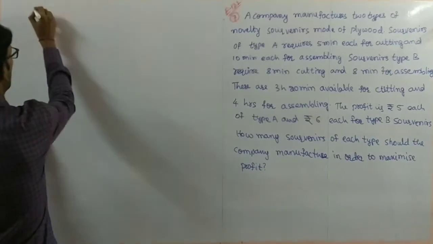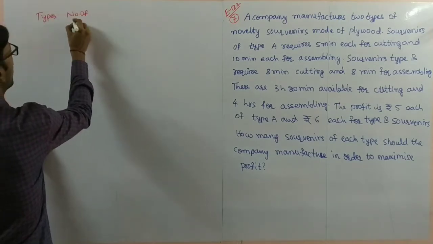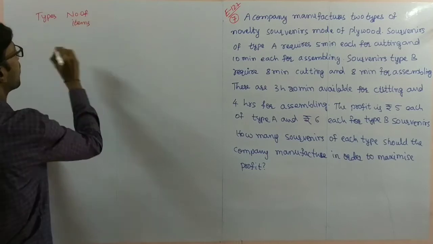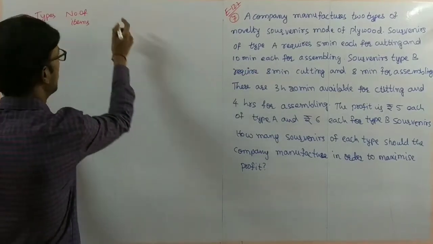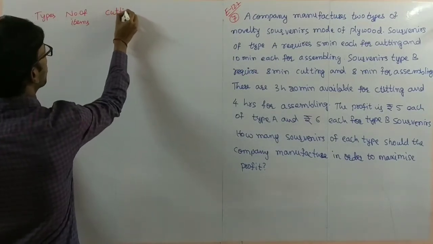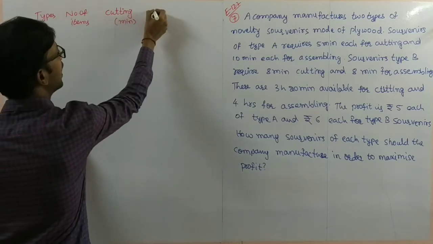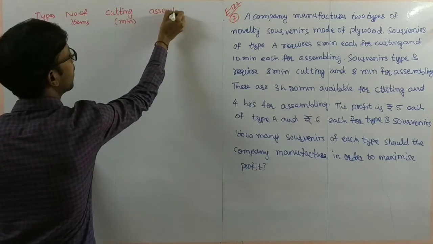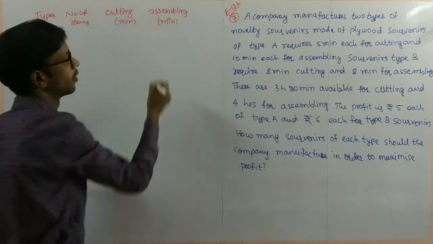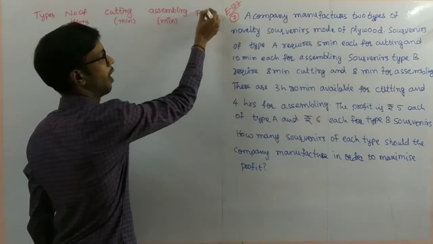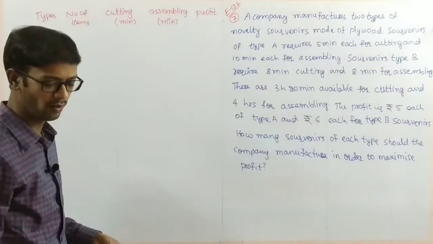So first of all, I'll write here types, number of items. Next, two works are there. What are those works? One is cutting, one is assembling. Cutting in minutes, I am taking in minutes, and assembling in minutes. And the profit they have given, profit. So now you draw the table for this one.